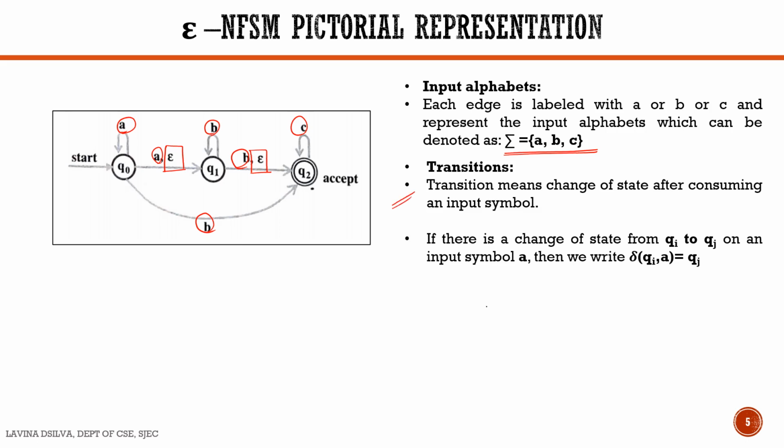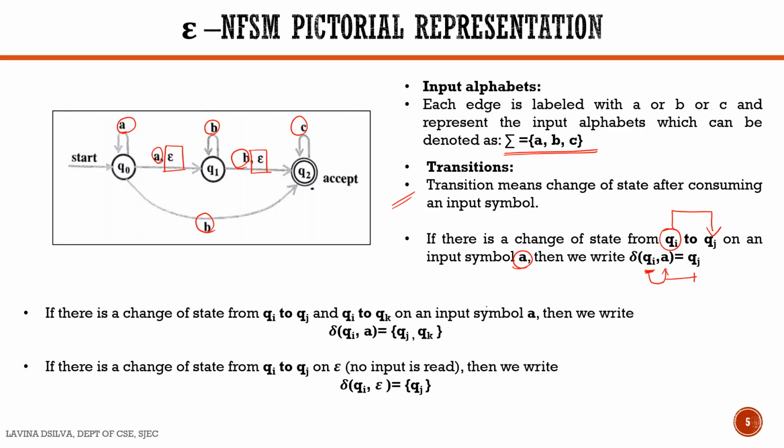Transition, we know that it is a change of state after consuming an input symbol. Therefore, we can have state transitions written like this. Consider we are in some state Qi and we move to state Qj on receiving an input A, then we write delta of Qi on consuming an input A is equal to Qj. In this NFSM, we can see that on consuming an input, we can go to multiple states.